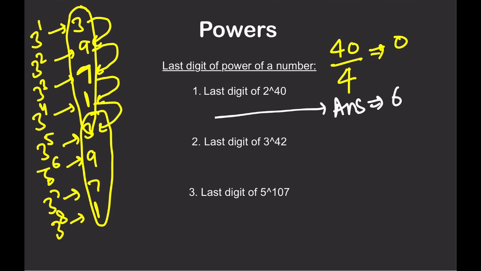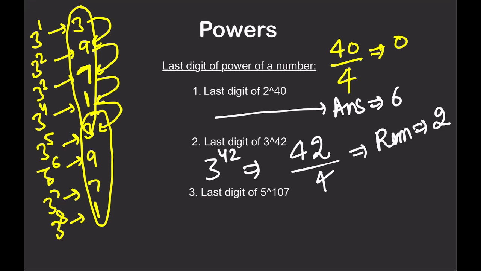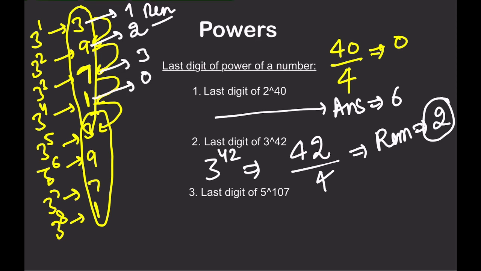As I've already told you, now we have to find the remainder for 3 raised to power 42. Now 42, check the remainder with the number of digits after which it is repeating. So it is repeating after every 4 digits. So you get remainder as 2. Now check, this corresponds to remainder as 1, this to remainder as 2, this to remainder as 3, this to remainder as 0. So the answer we are looking for is remainder as 2, that is 9. I hope it is okay.